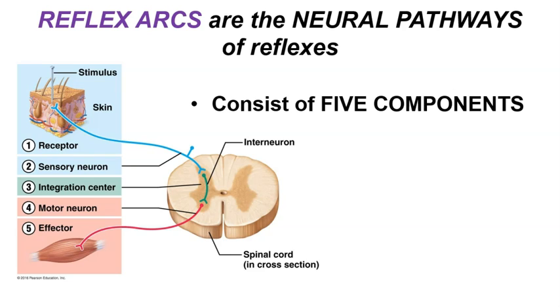The motor neuron is the neuron that signals the body's response to the stimulus. The motor neurons are the same neurons that control our voluntary and involuntary muscles, but here they are used to carry out the body's response to that initial stimulus. The motor neurons communicate with effectors. So effectors are structures, like muscles or glands, that carry out the body's response and make a reflex occur.